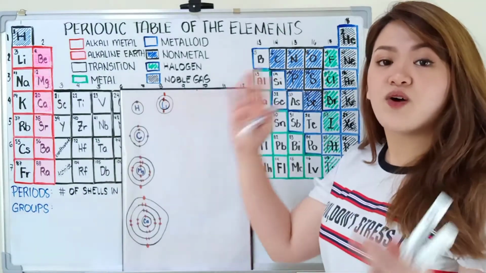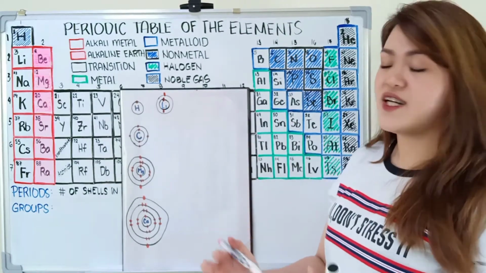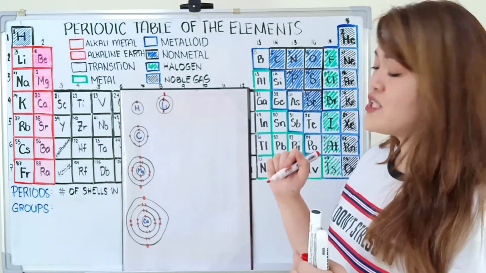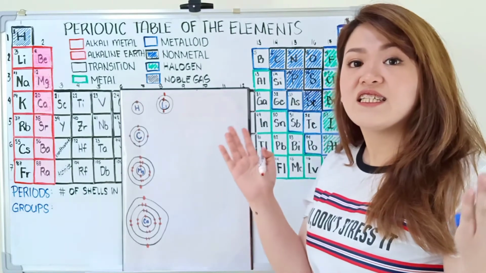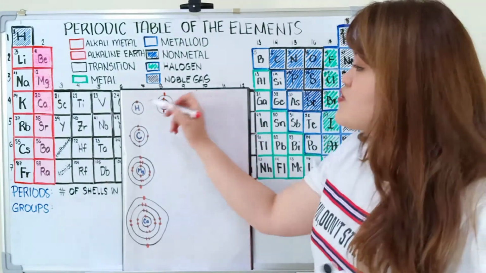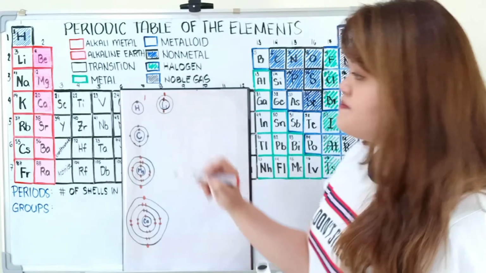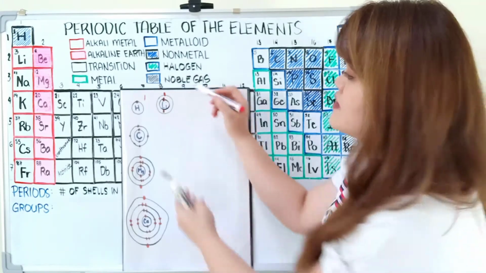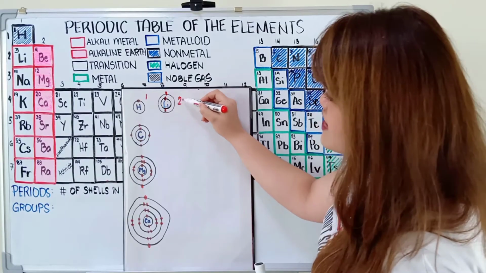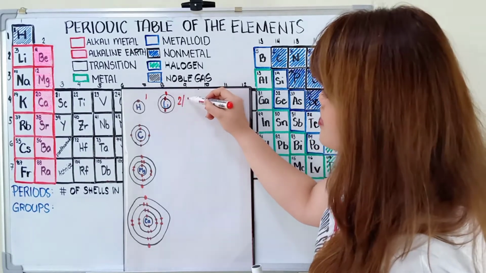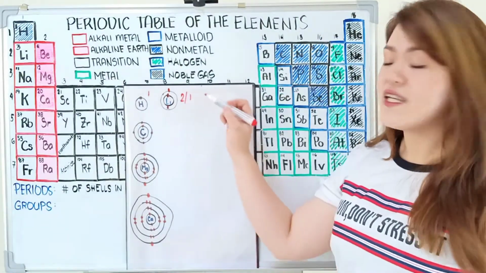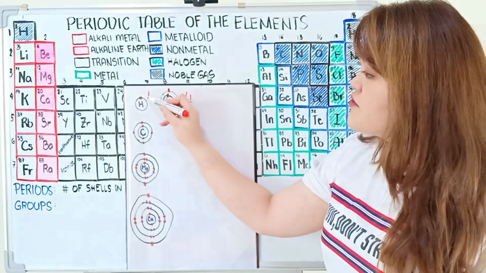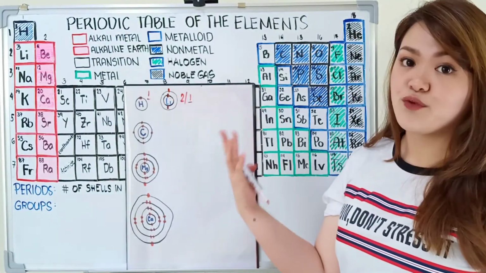Both of them has 1 electron on its outermost shell, kaya pares sila ng valence electron. So, hindi natin kailangan na i-drawing palagi, di ba? So, for hydrogen, that's 1. And then for lithium, for the first shell, na-fill yung 2 electrons. So, for the second shell, we have 1. So again, they have the same amount of valence electrons on their outermost shell.